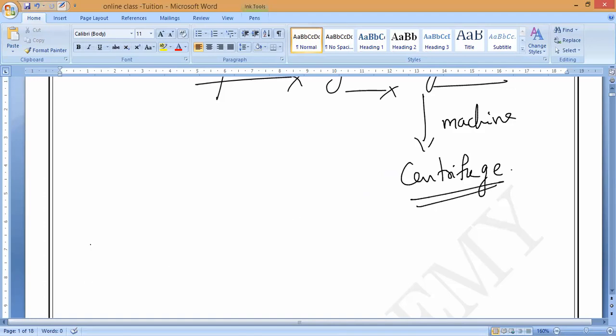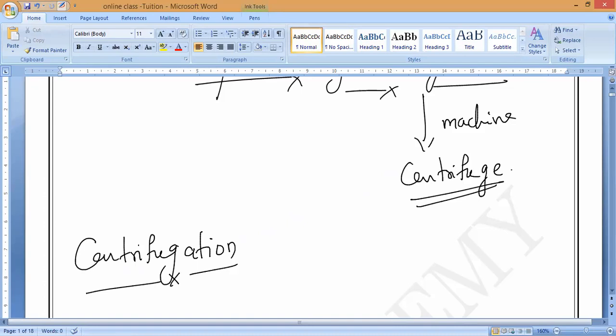So what is the instrument we are using for centrifugation, guys? Centrifuge. Now study. What do you mean by centrifugation? All of you should remember. Centrifugation is a method for separating the finest suspended particles of a substance from a liquid, in which the mixture is rotated. Rotated means spinning. Do you understand, guys? Spinning at a high speed in a centrifuge is called centrifugation.